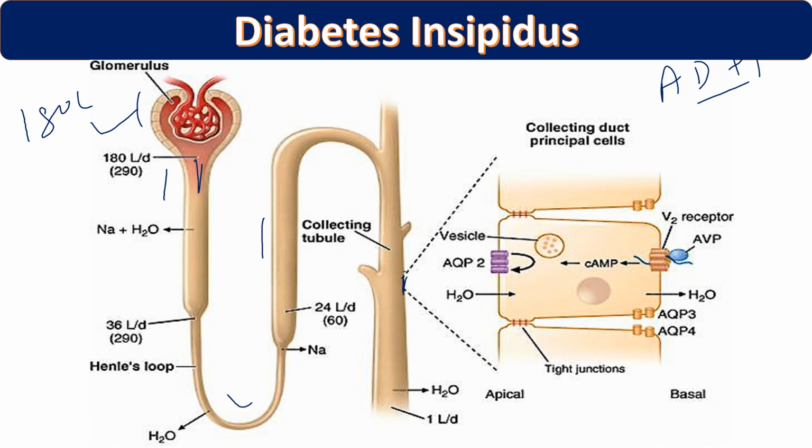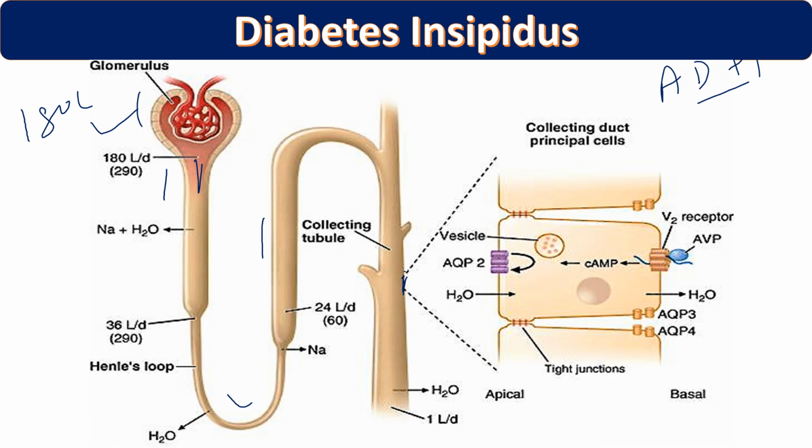In these cells, we have a basal layer and an apical layer. On the basal layer, we have a V2 type of receptor, which is a 7 transmembrane helix receptor. ADH binds to this receptor and activates adenylate cyclase. Adenylate cyclase produces cyclic AMP, and this cyclic AMP ultimately works on this vesicle.